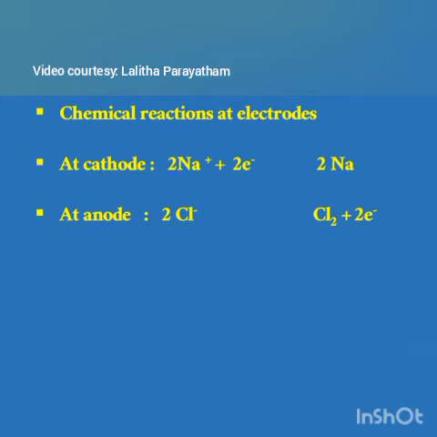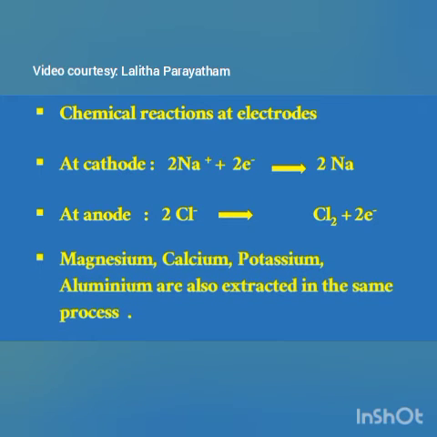Chemical reactions at electrodes. At the cathode, sodium ions by gaining electrons are converted to sodium metal. At the anode, chloride ions by losing electrons are converted to chlorine gas. Magnesium, calcium, potassium and aluminium are also extracted in the same process.